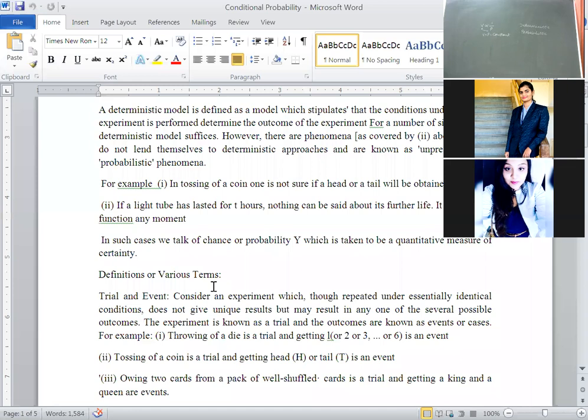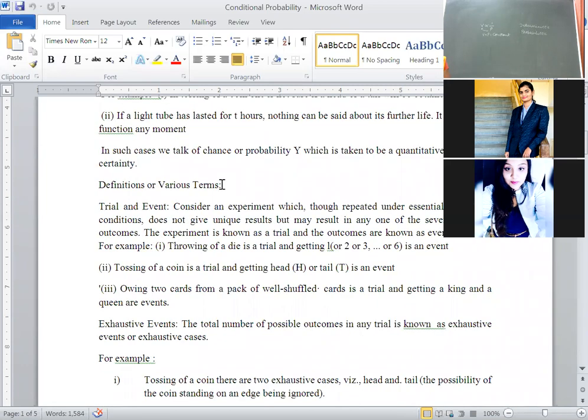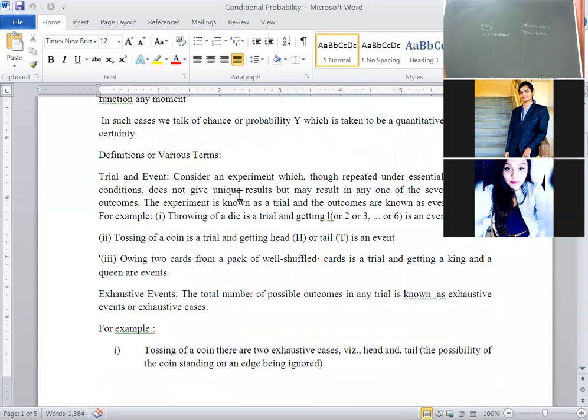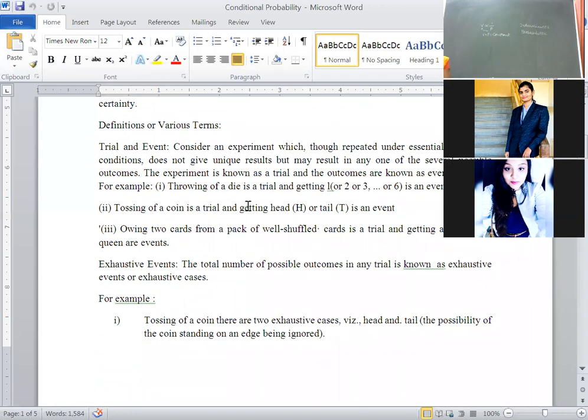What is the difference between deterministic and probabilistic? In the deterministic approach, the outcome is unique or certain. If it is probabilistic, it is not definite. For example, tossing of a coin, you don't know what the outcome will be. Then we have to cover the definitions of various terms. Just go through the definitions once.